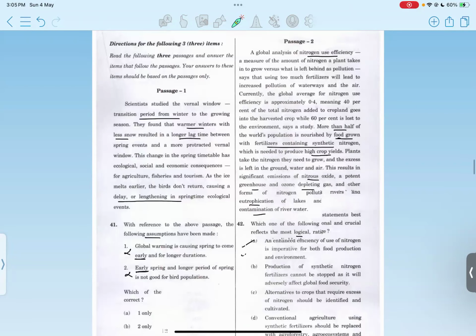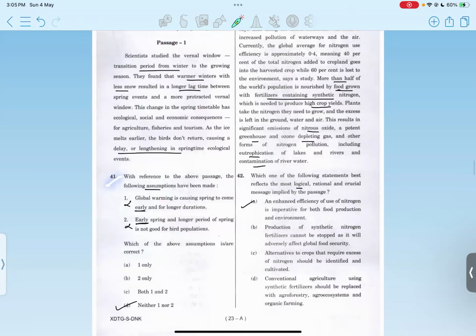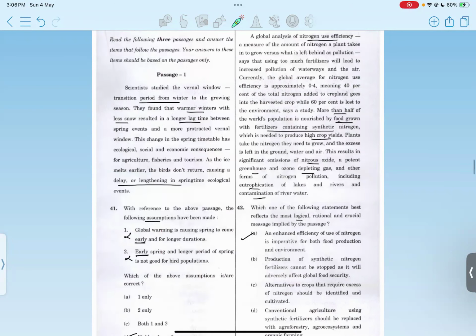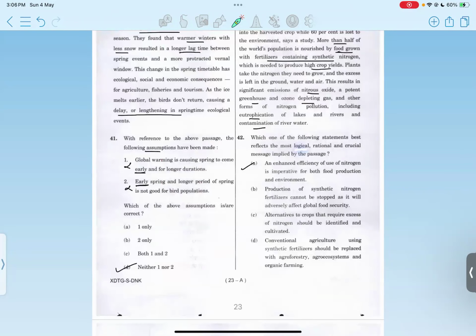So question number 41. Which of the following assumptions are valid? I guess both of them should be incorrect and option should be D. Option A, A1 is correct: global warming is causing spring to come early and for longer durations. Fine. Question 42. The most logical, rational inference or the message. I believe A should be right. Option A.